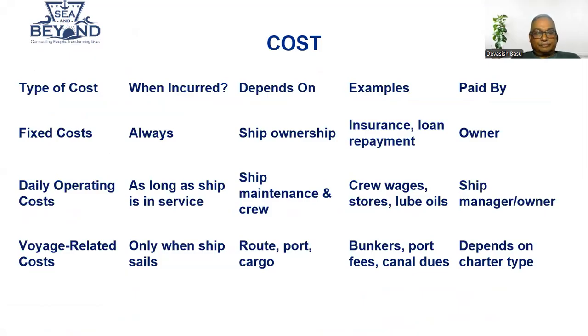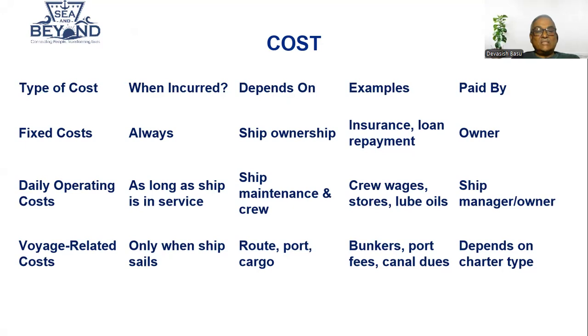Now, I have tried to make a table for you to understand it a bit more clearly. Type of cost, when incurred, depends on, example, paid by. The fixed cost is always paid, depends on the ship owner. Example: insurance, loan repayment, paid by owners. Daily operating cost is incurred as long as the ship is in service, depends on ship maintenance and crew.